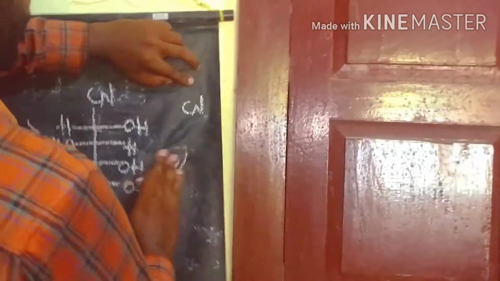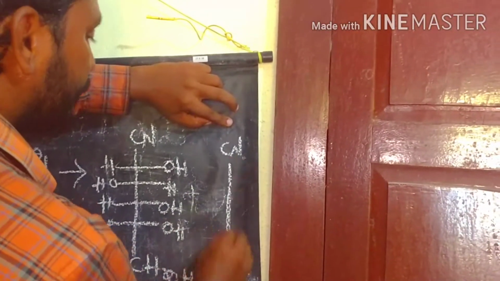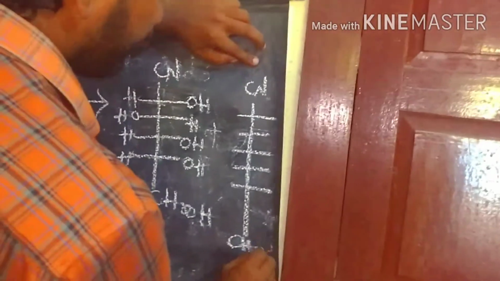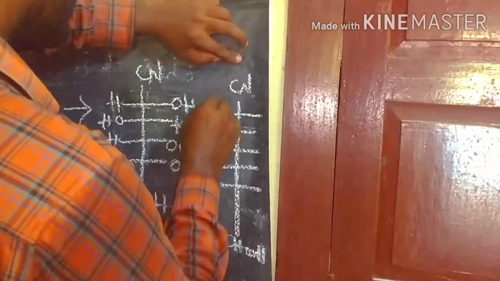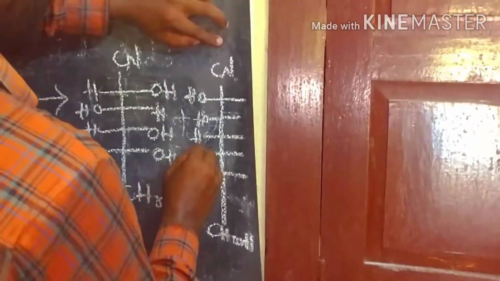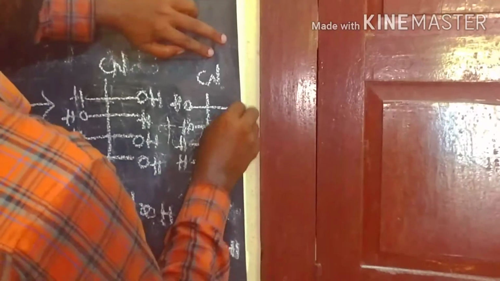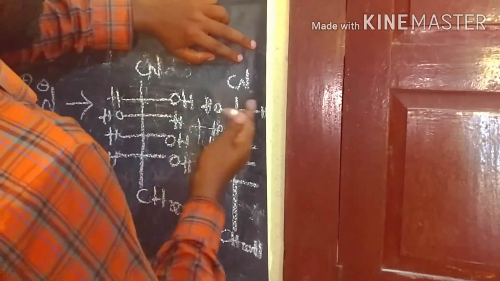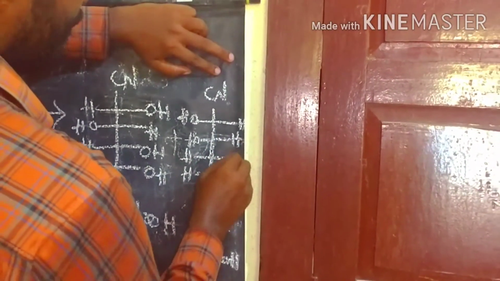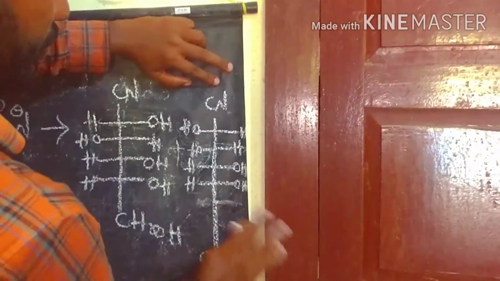So we get two products. The remaining groups are the same except the hydroxy group on the first chiral center. With two possibilities, we can write two stereoisomers, and the rest stays the same.